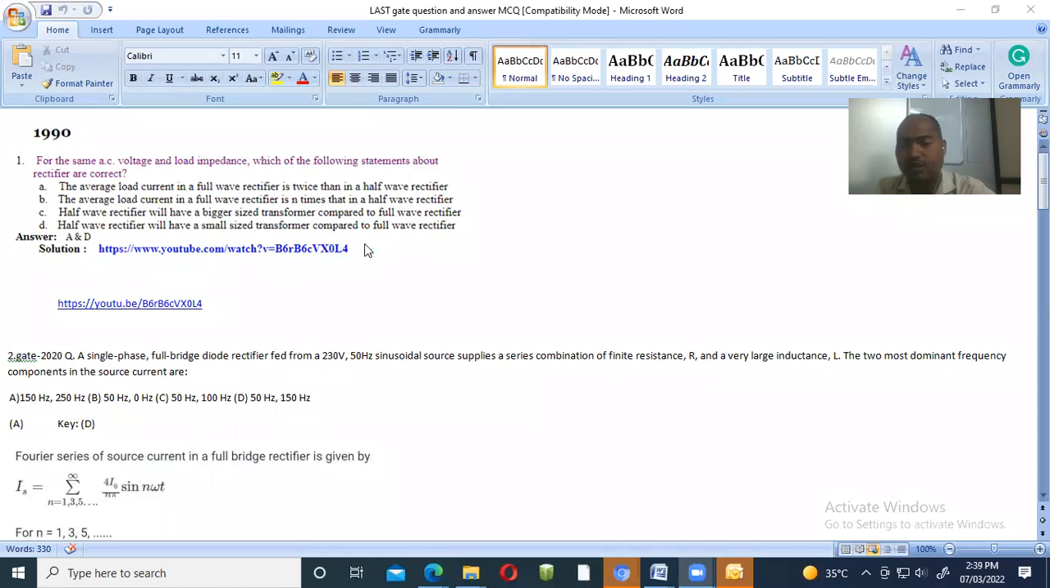What they told is, see, if the output of a half wave rectifier is considered as 5 volt, then the full wave rectifier would have n times voltage. It is not possible. So this second statement B is wrong.